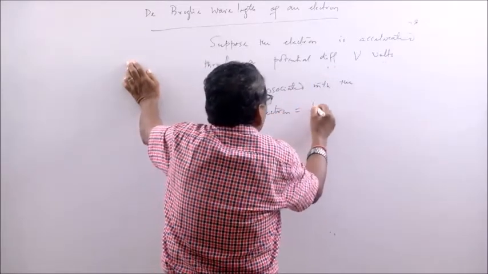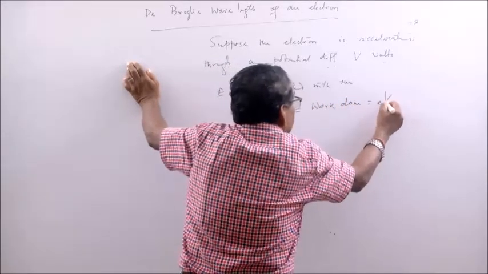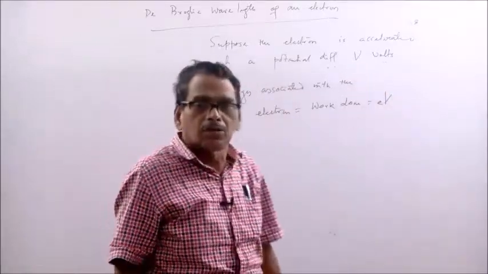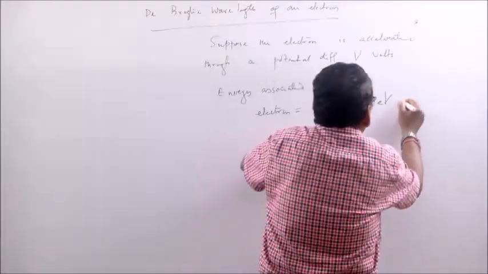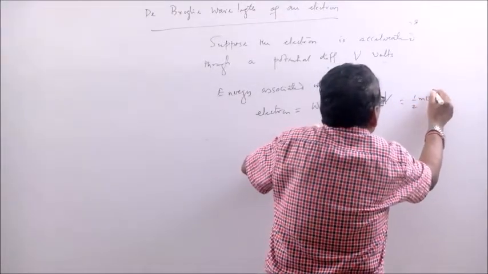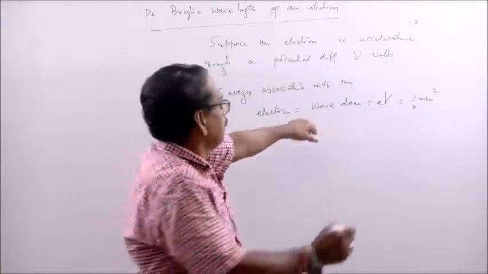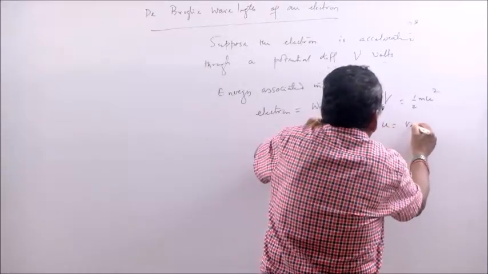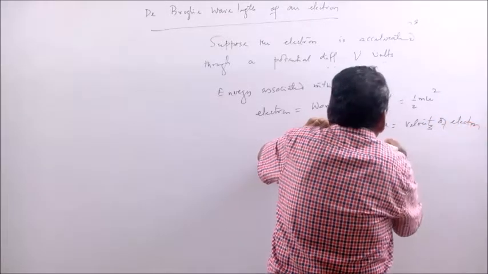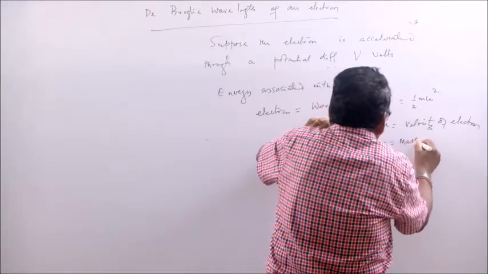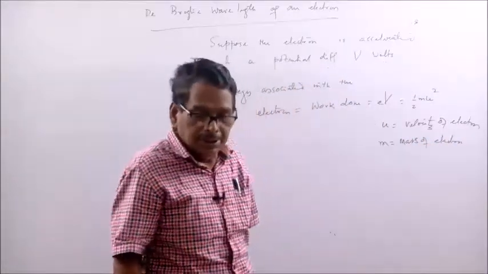That is the total work done, that is eV. When the electron is accelerated through a potential difference of V volts, eV is equal to half mu squared, where u is the velocity of the electron and m is the mass of the electron, which as you know is 9.1 into 10 to the minus 31 kg.